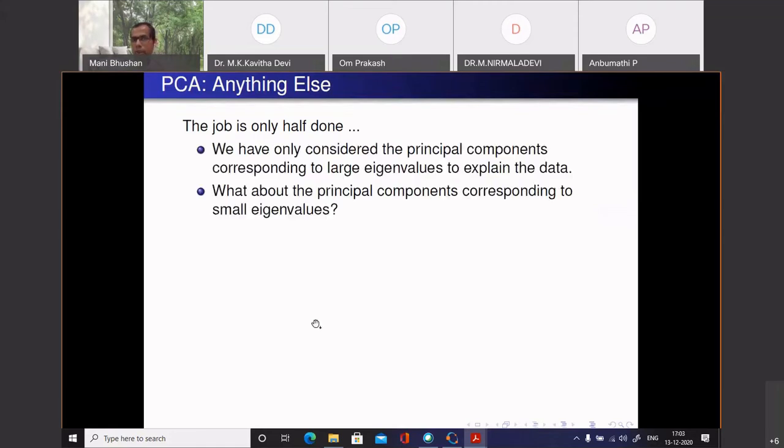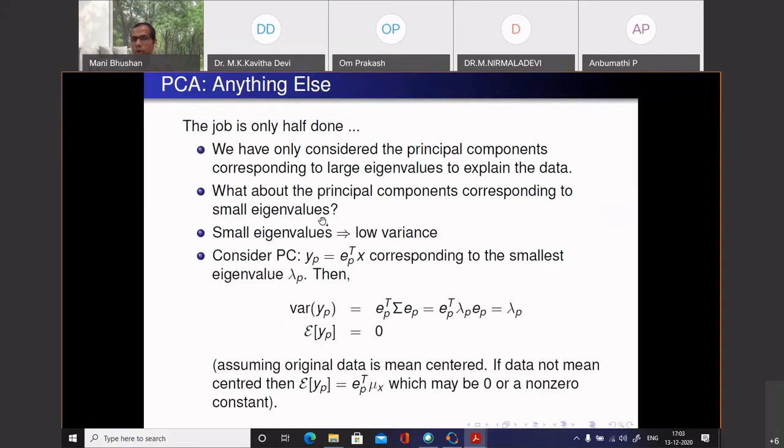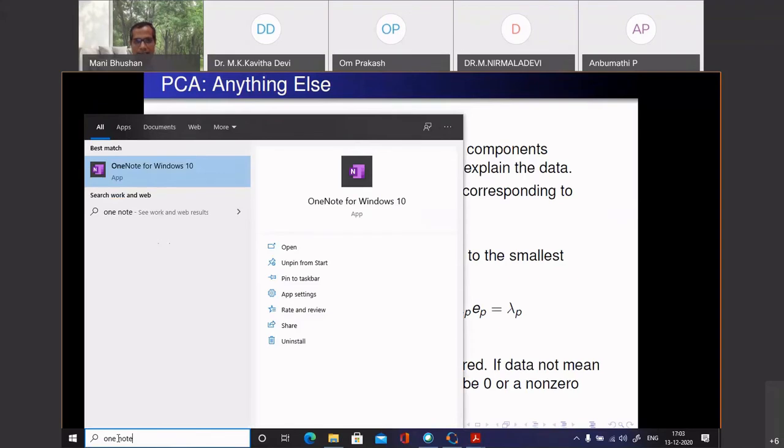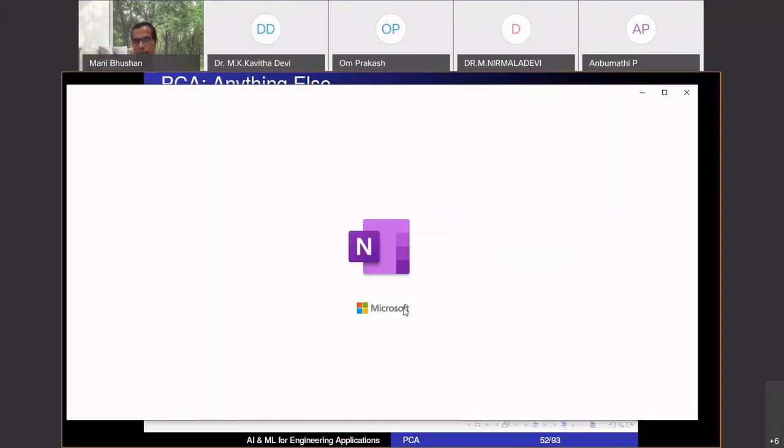What about the principal components corresponding to small eigenvalues? Small eigenvalues means low variance. What it means is, what if I have some combination where the variance is small? Supposing the variance is 0. Let me just illustrate what I mean, the idea, and then I'll show you some example.